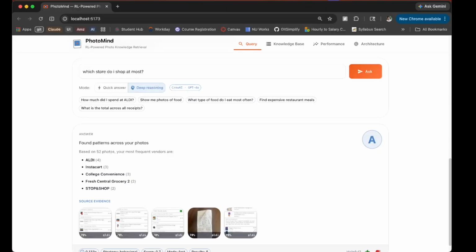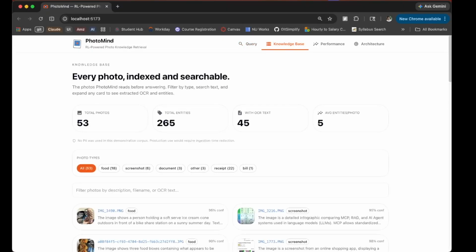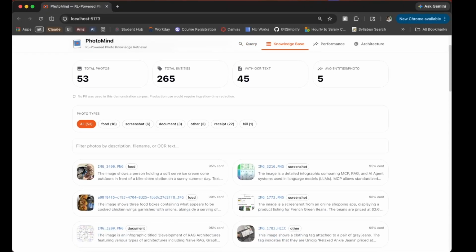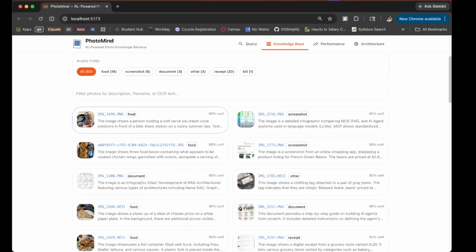Now, there's a deep reasoning mode too. It sends the query through the full CrewAI pipeline. 3 GPT-4o calls, gives you a long narrative answer, takes around 15 to 45 seconds and costs a few cents. So I'll skip it live. You can browse all indexed photos with their metadata, check evaluation metrics, or look at the system architecture diagram here.